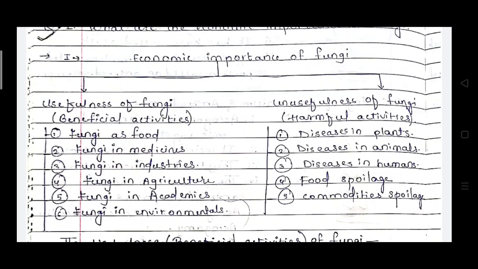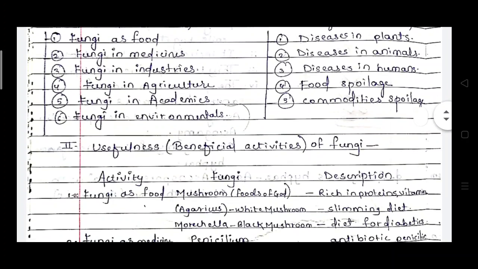And the harmful activities of these fungi are that they infect plants, animals, and humans by spreading different diseases. They also cause food spoilage and commodity spoilage. These are some harmful activities of the fungi. So let's first discuss the beneficial activities of fungi.